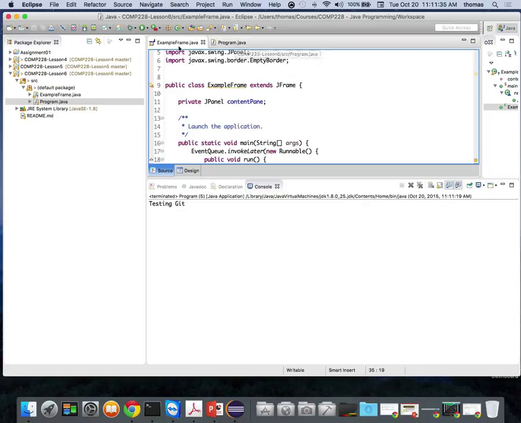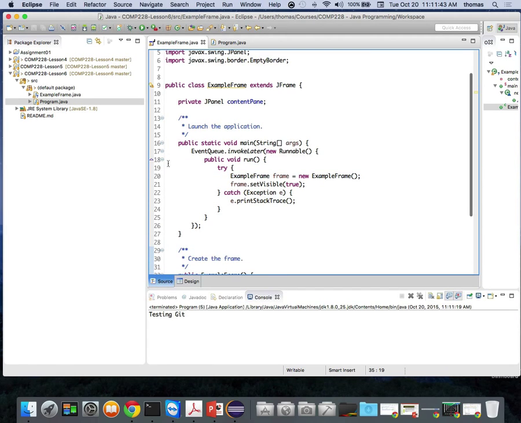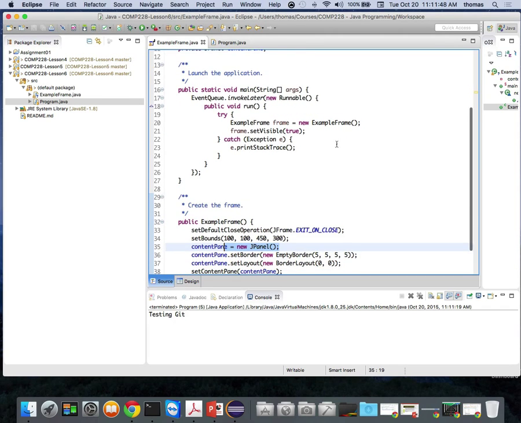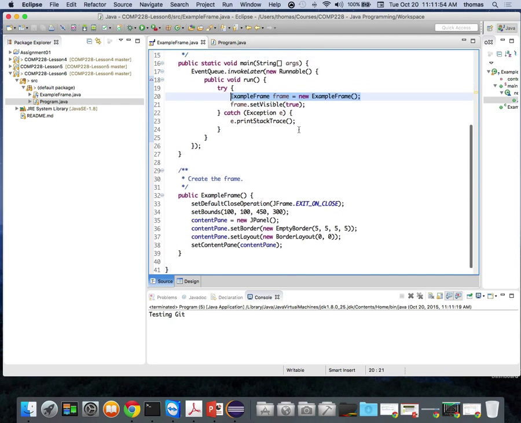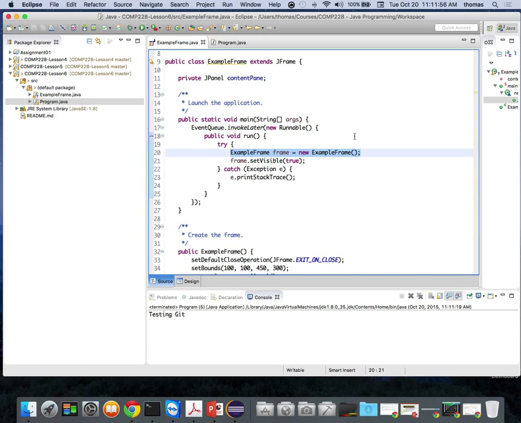And in fact, this example frame.java does not require a driver because it has a built-in static main class, just to show you again, that is driving everything by using this example frame method that's been written right down here, right, to create my window. So how do I combine these? What if I don't want to use the extra driver class? How can I do it in my program file?